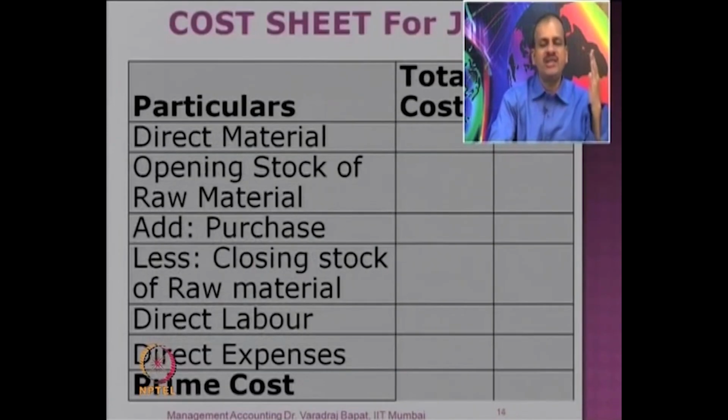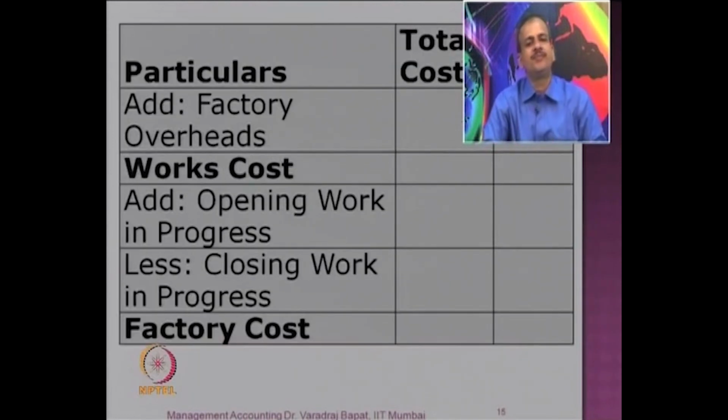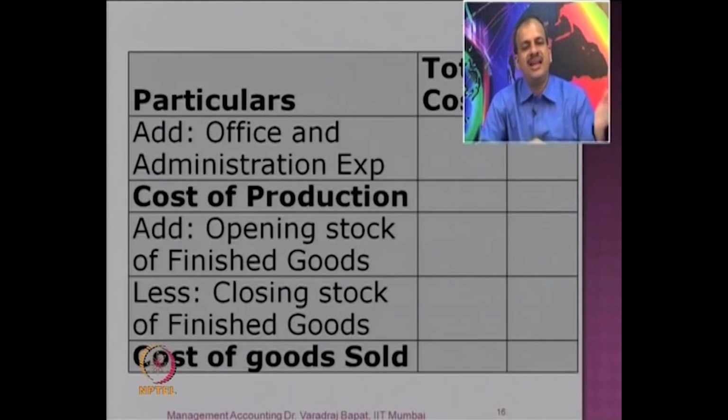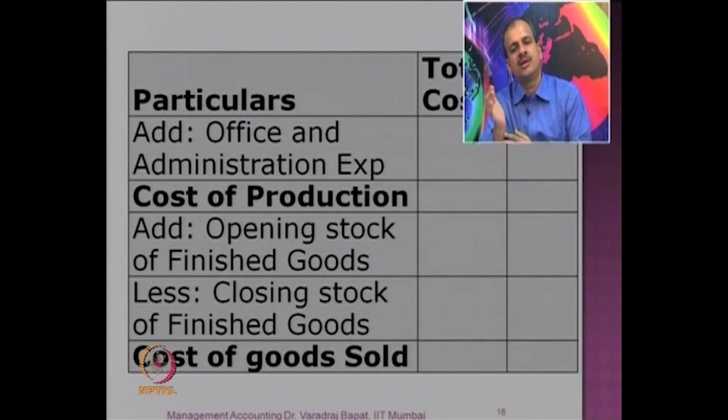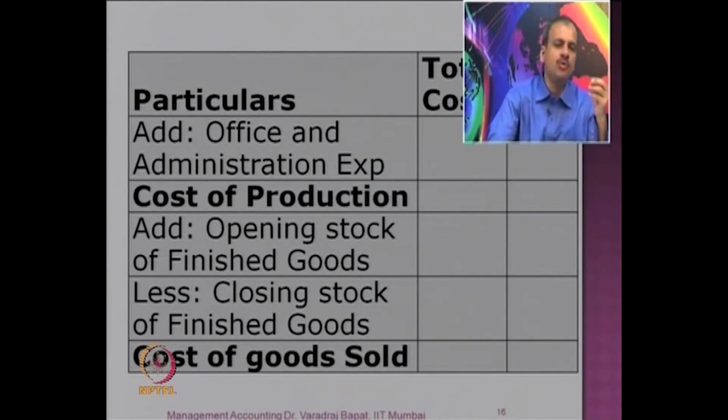I'll just go back. So we started from prime cost. You know that you classify direct and indirect costs. So direct costs total is known as prime cost. Then indirect costs or the overheads are classified usually as per function. So you have factory, admin, selling expenses, etc. So first add factory expenses, then adjust for work in progress, which will give you what is known as factory cost. Then add office overheads, which gives cost of production. Then adjust for opening and closing finished goods. So you get cost of goods sold.